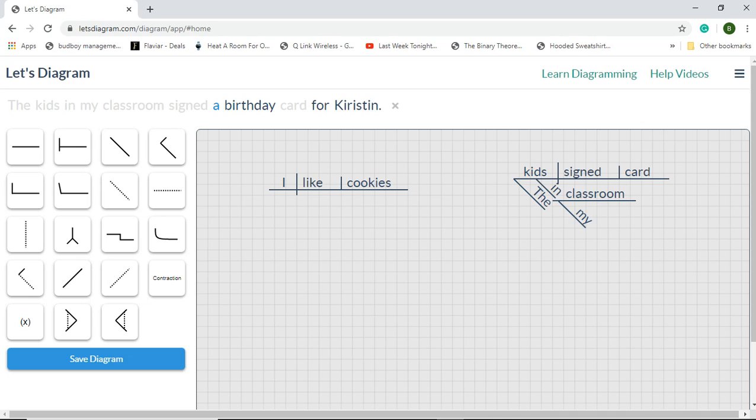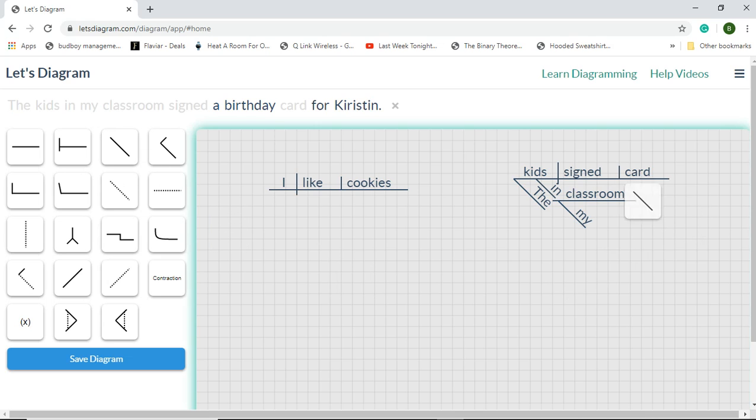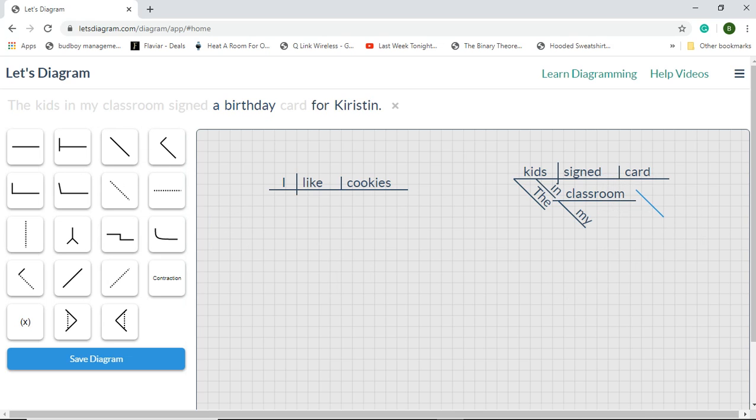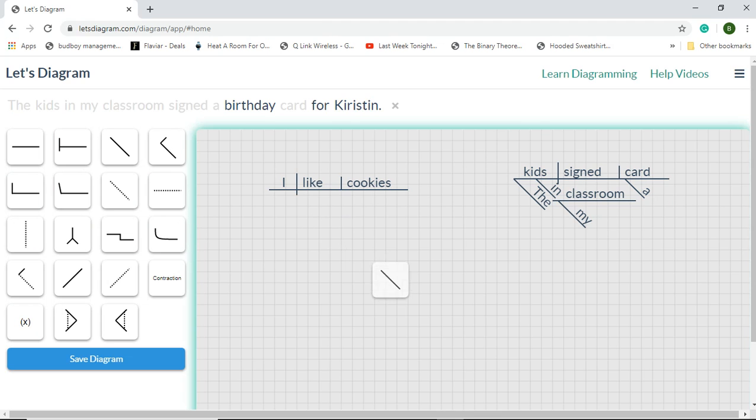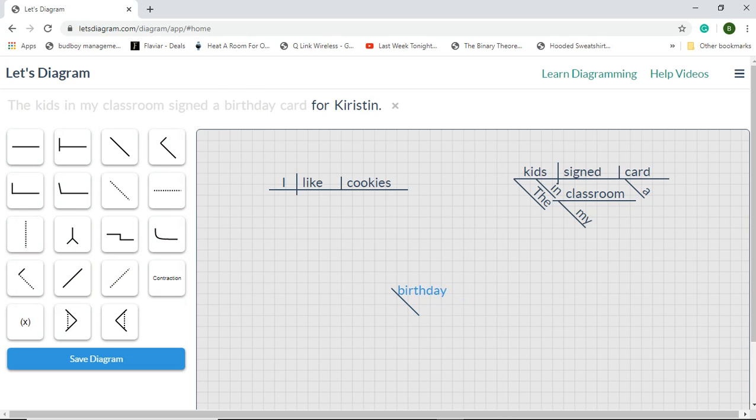Now, a is always an adjective, and it answers the question, which card? A card. A card, so it's modifying card. It's an adjective modifying card. Birthday, what type of card is it? It's a birthday card, okay? It's acting as an adjective. Birthday is an adjective modifying the direct object, which is a noun, card, a birthday card.